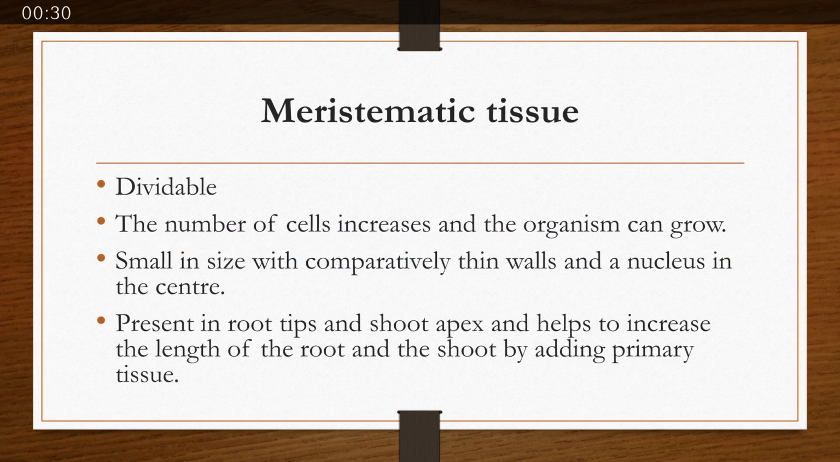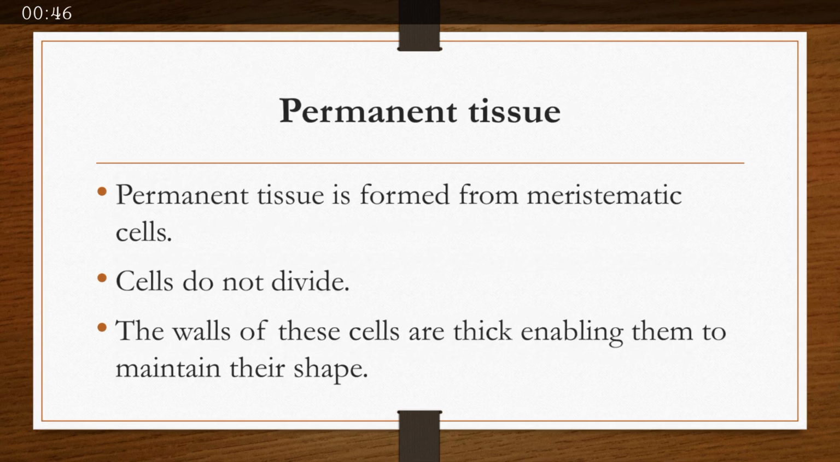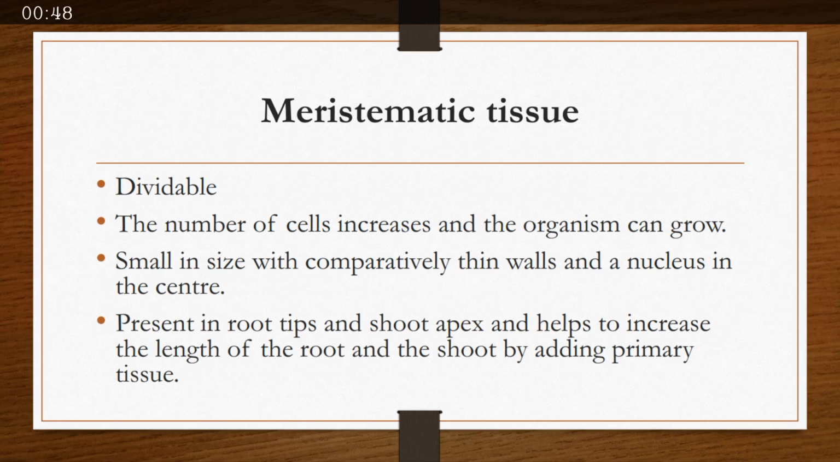Meristematic tissues are those tissues which are dividable. All of the cells of meristematic tissue can divide, and the number of cells increases and so the organism grows. They are small in size, having thin cell walls, and the nucleus is present in the center. They are present in the growing parts of plants, that is root tips and shoot apex, and help in increasing the length of root and shoot by adding primary tissues.